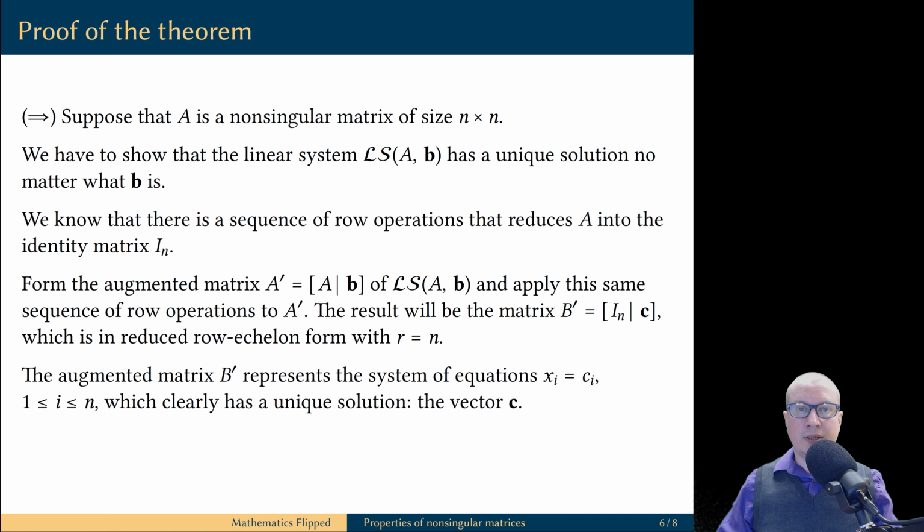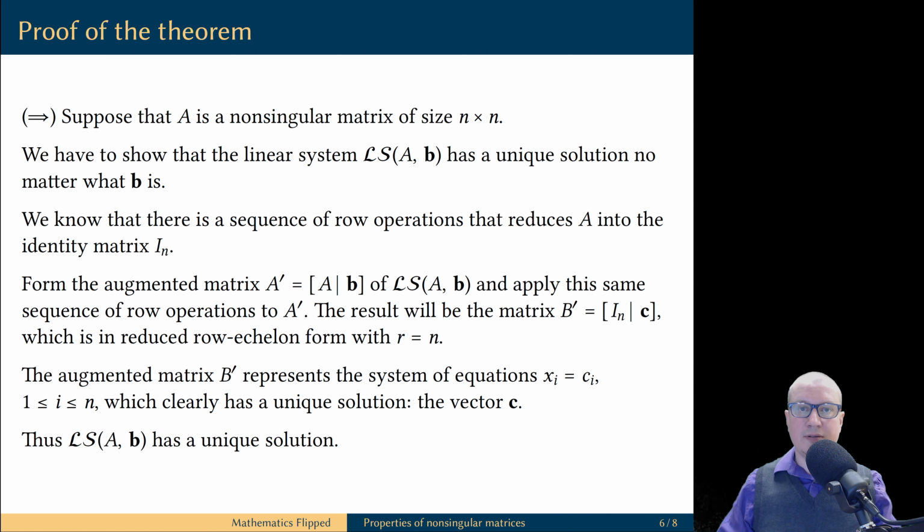But now, if you imagine what kind of linear system is represented by this reduced augmented matrix, you will see right away that this is a system that has a unique solution. Moreover, the last column of the reduced augmented matrix is the only solution vector to this system.